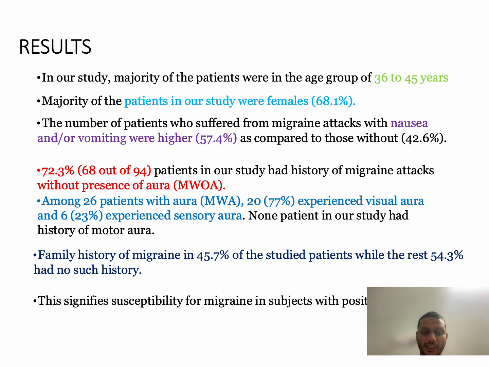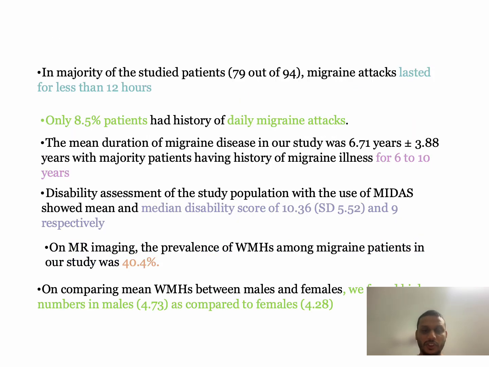Family history of migraine was present in 45.7% of the studied patients, while the remaining 54.3% had no such history. This signifies susceptibility for migraine in subjects with positive family history. In the majority of the studied patients, migraine attacks lasted for more than 12 hours. Only 8.5% had a history of daily migraine attacks. The mean duration of migraine disease in our study was 6.7 years plus or minus 3.8 years, with the majority of patients having a history of migraine illness for 6 to 10 years.